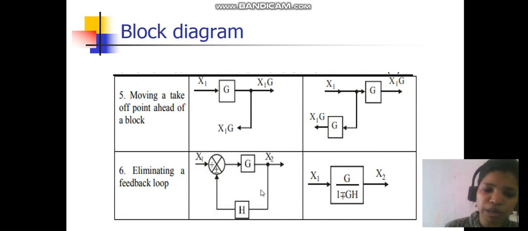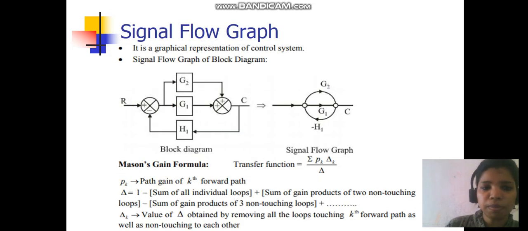Then eliminating a feedback loop: simply, if the sign is plus, then it is G upon 1 minus GH. If the sign is minus, then it will be G upon 1 plus GH. The next simplest topic is the signal flow graph. Sometimes block diagram reduction is difficult to solve. So in the GATE exam, there is nothing specified; you can solve by SFG or block diagram.